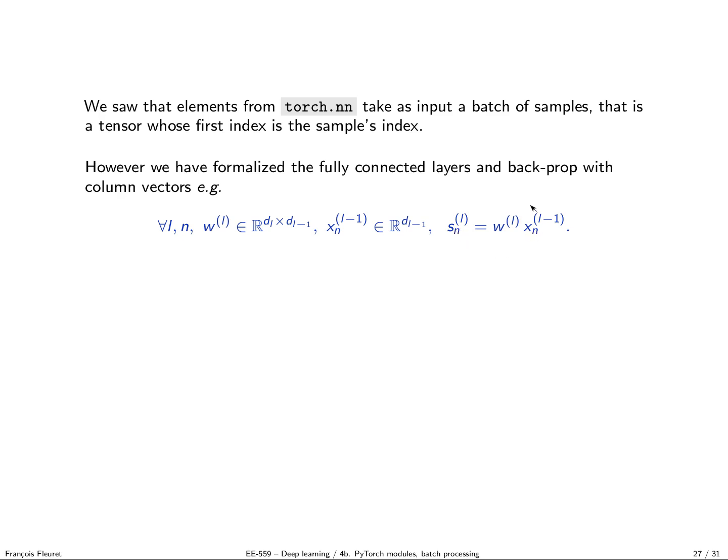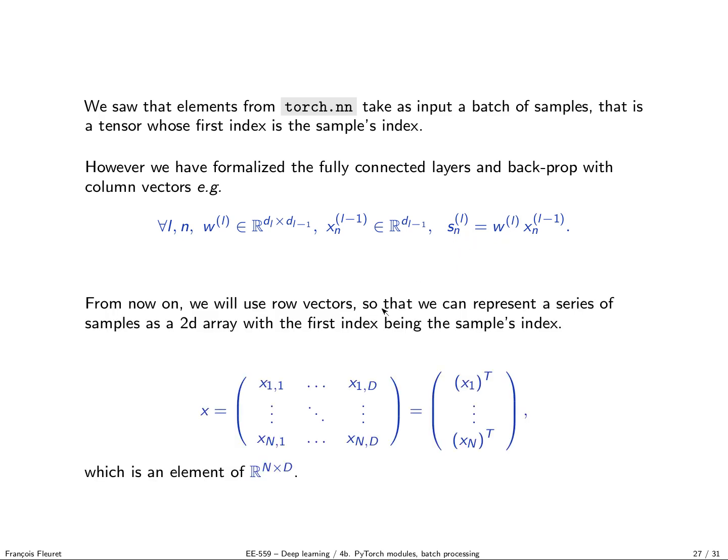What we saw until now was standard linear algebra notation, where those two are column vectors and this is a matrix, so you multiply on the left. A column vector times a matrix on its left gives you a column vector. Now what we want is to store the vectors in rows, so a batch will be a 2D tensor where the first index, the row, is the sample index, which means each sample is a row vector, the transpose of a column vector.